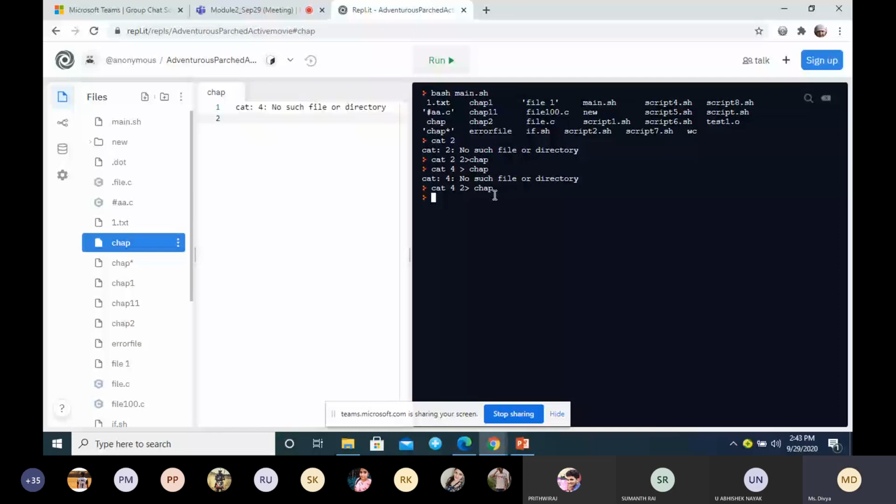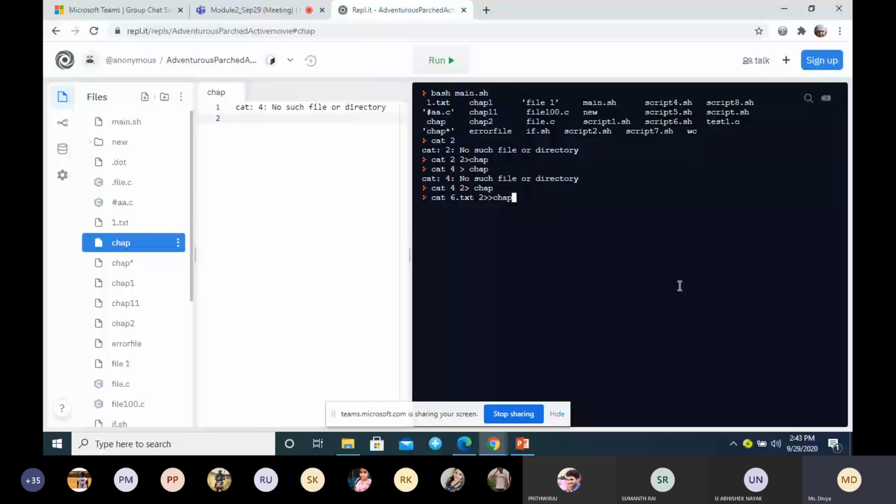Now suppose the file 6.txt is not there. Now I use double greater than. This double greater than is the same as the one we studied in standard output. It will not delete the old content, it will append.